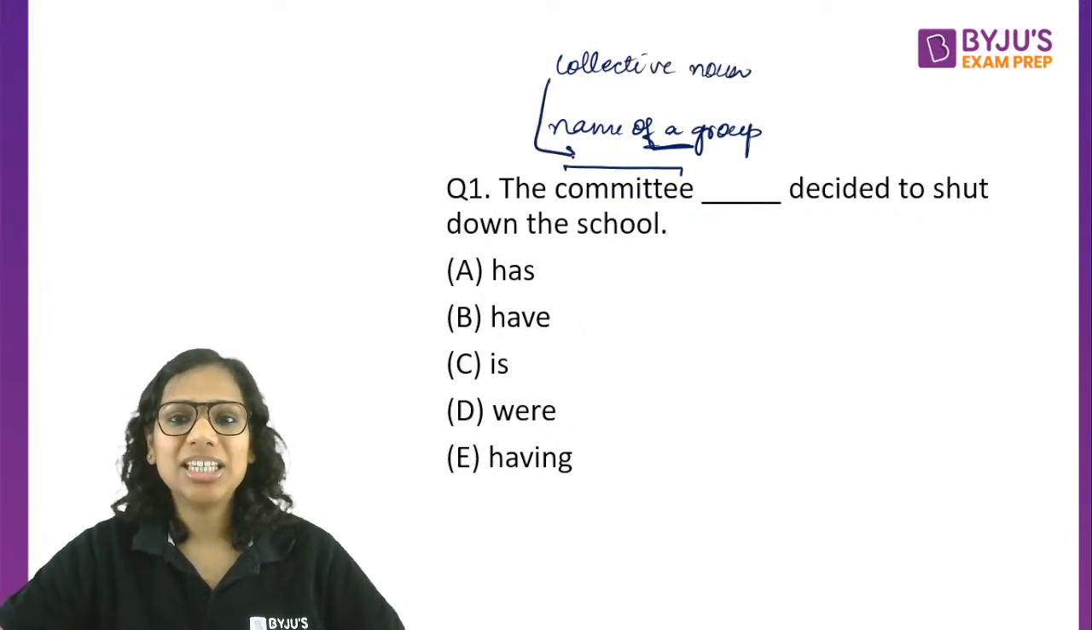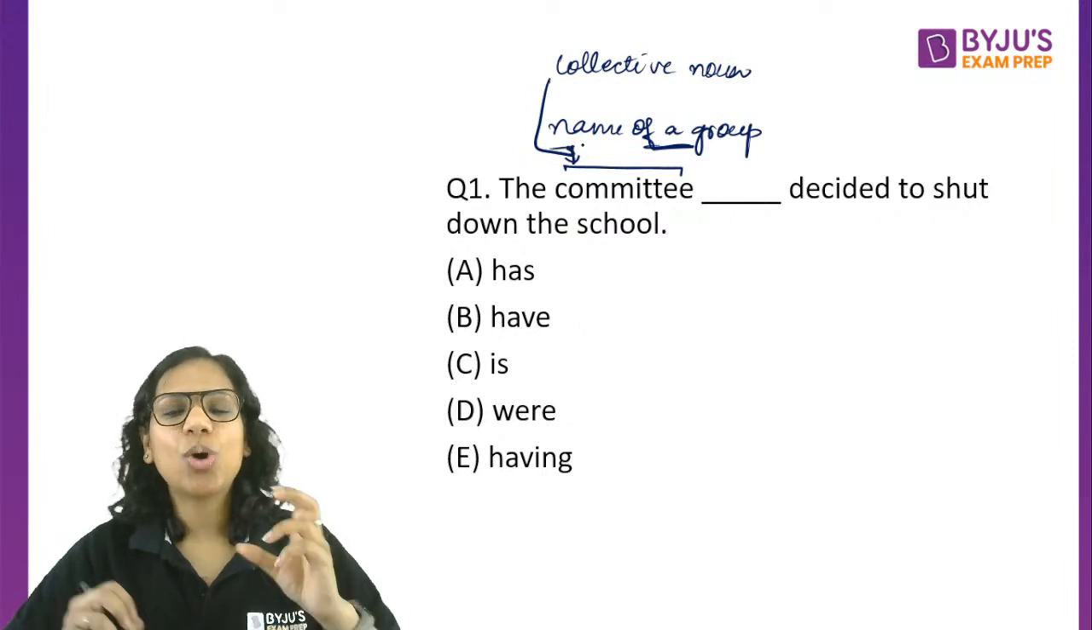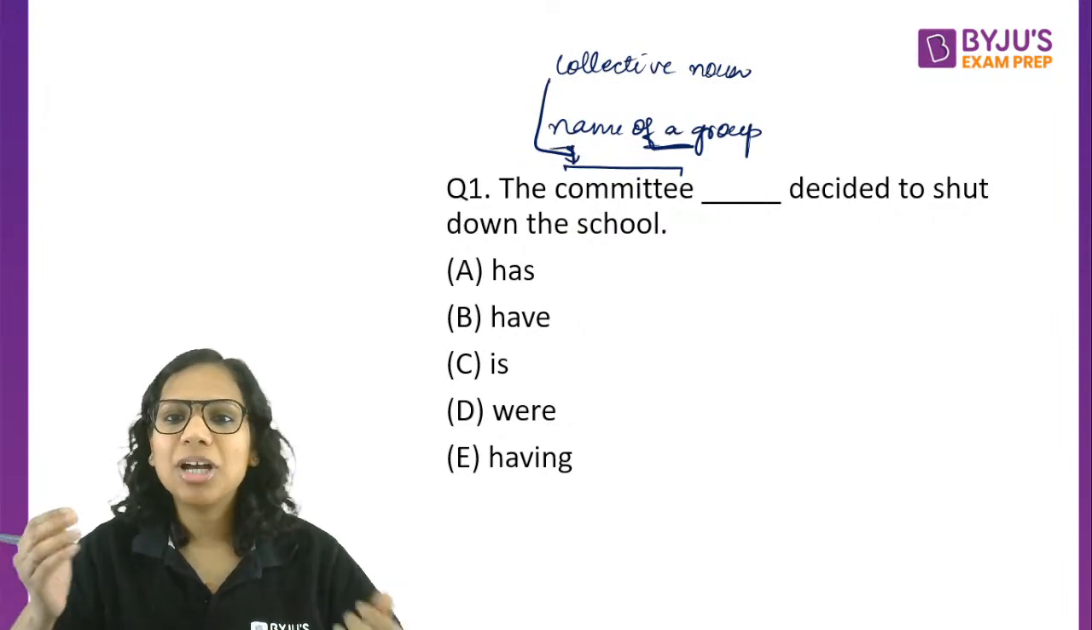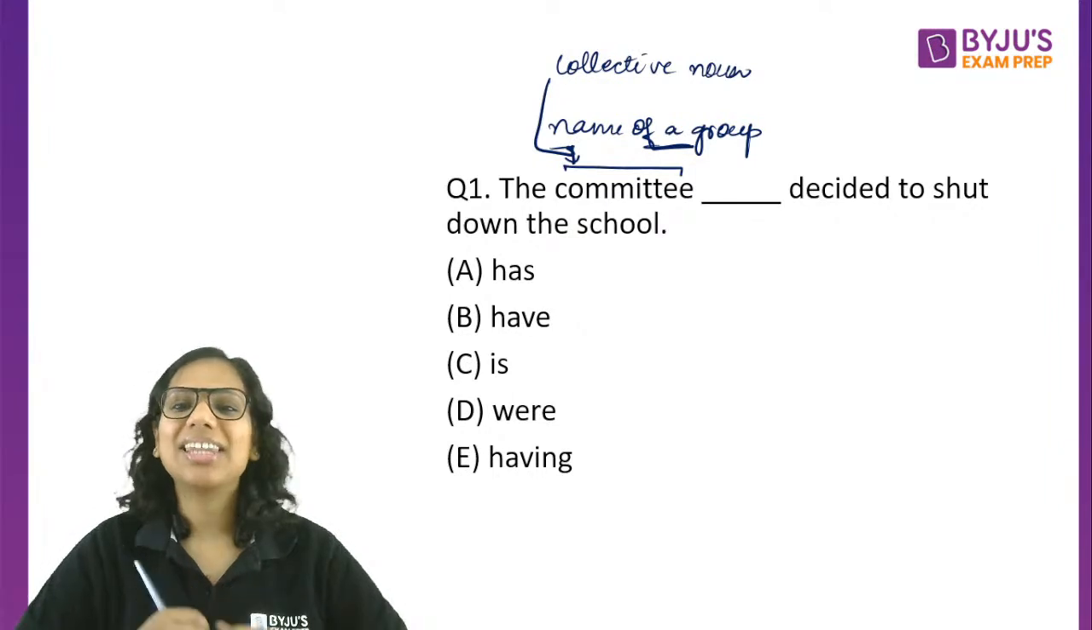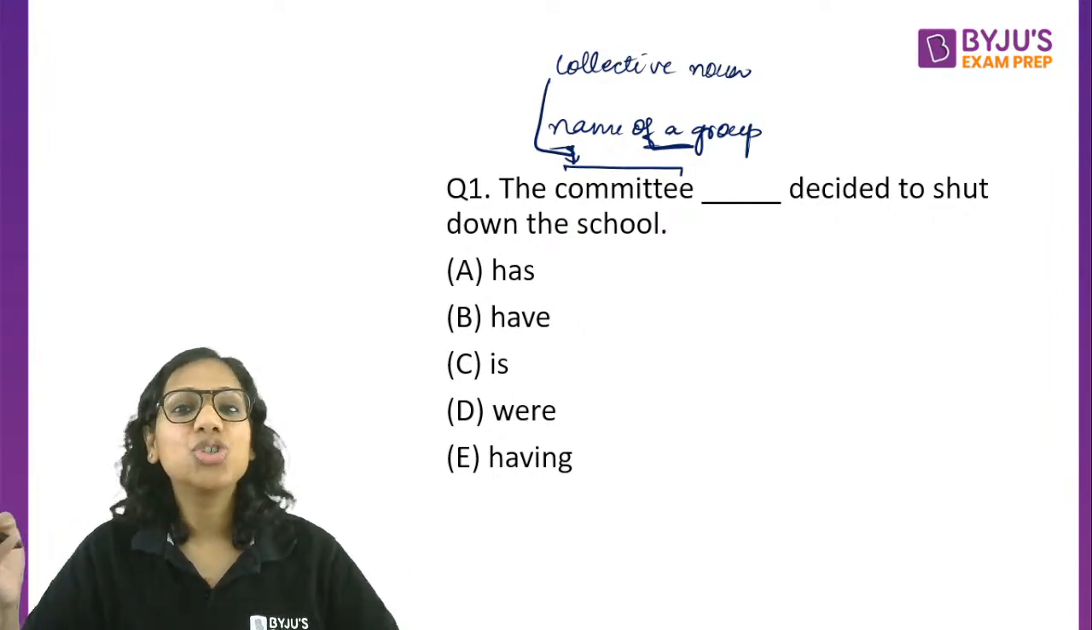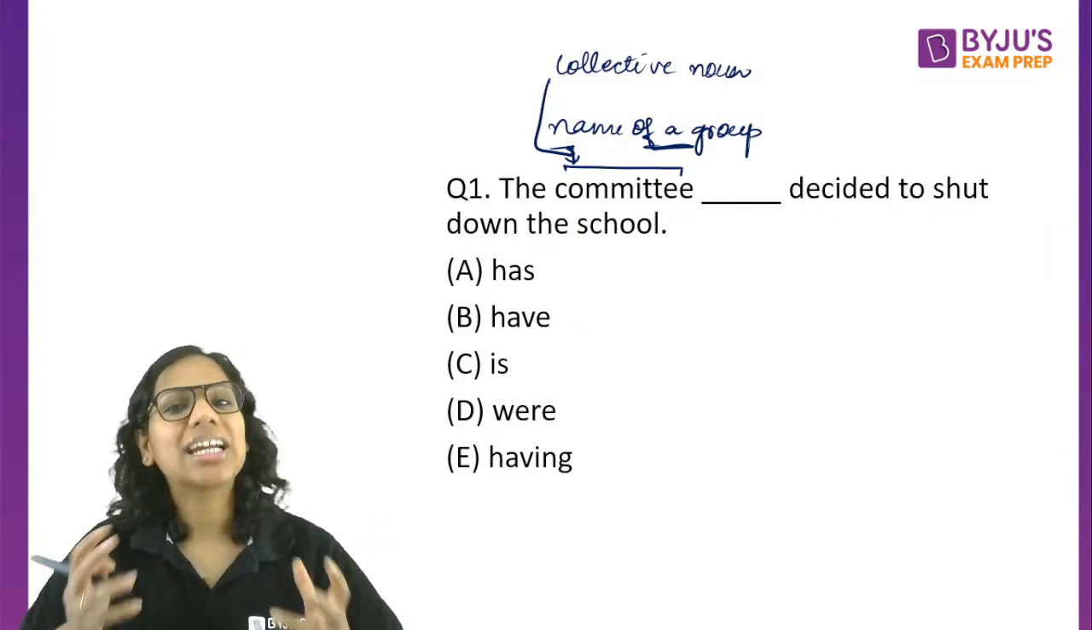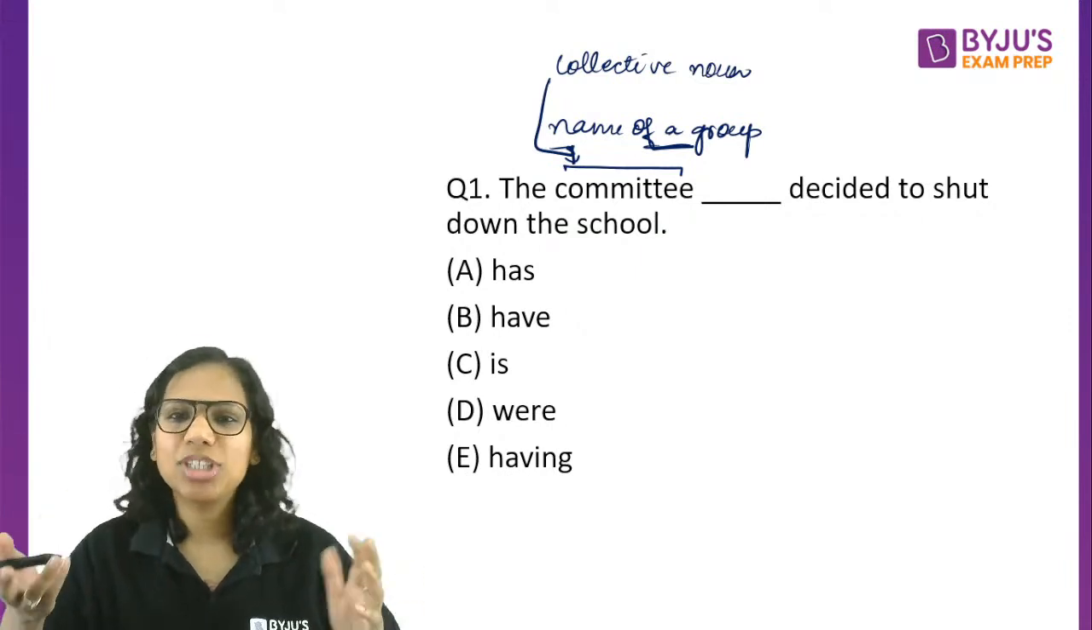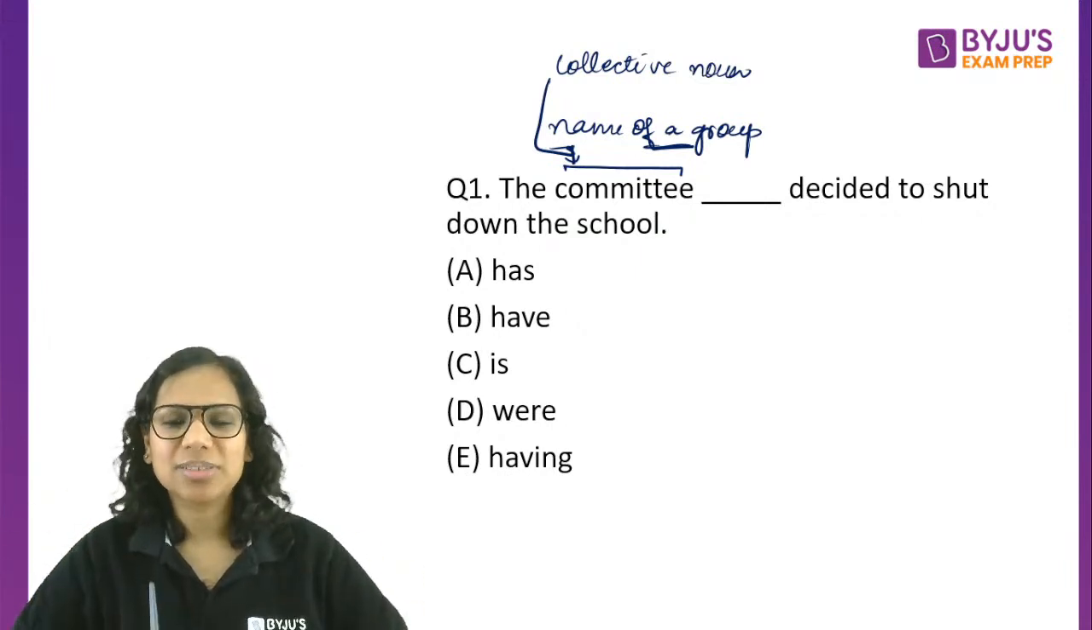So committee, council, these are all collective nouns, right? A bunch of keys, bunch is a collective noun. Then a jury, a team, collective nouns. I think you know these, pretty common collective nouns.